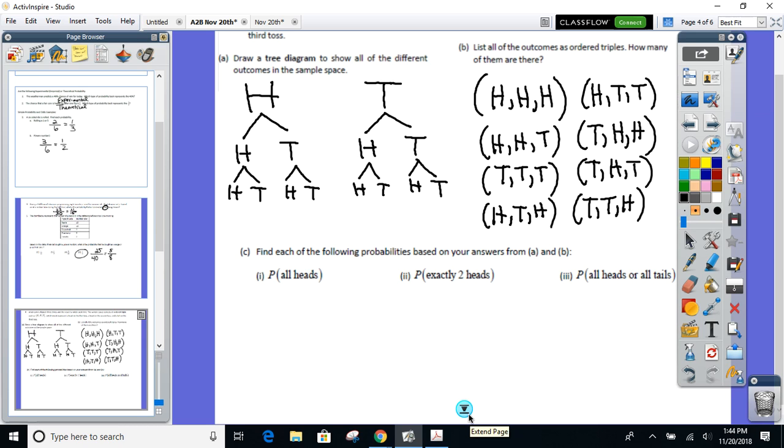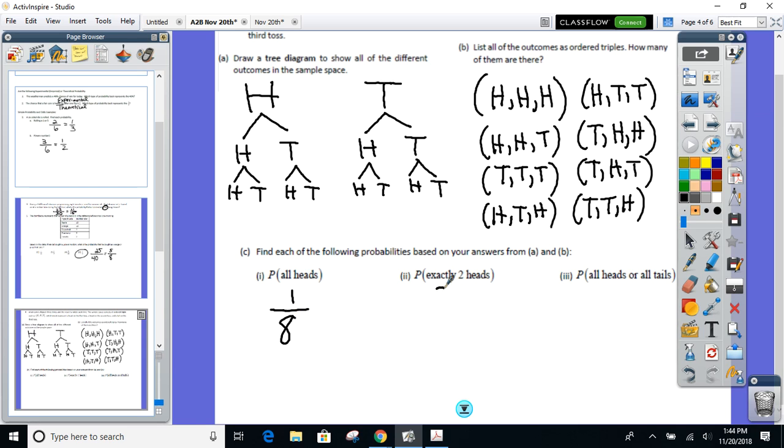What's the probability you get all heads? Well, how many times did all heads occur out of those? Once out of 8 different times. Exactly 2 heads, not more, not less. Count it up. Did I miss any?